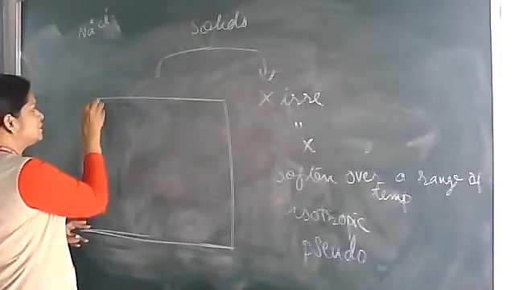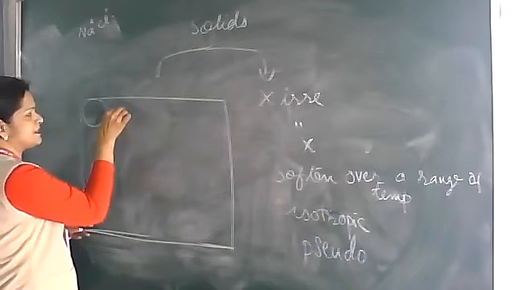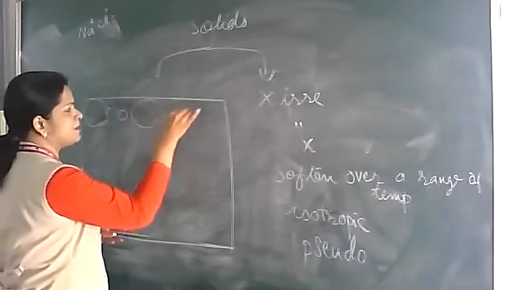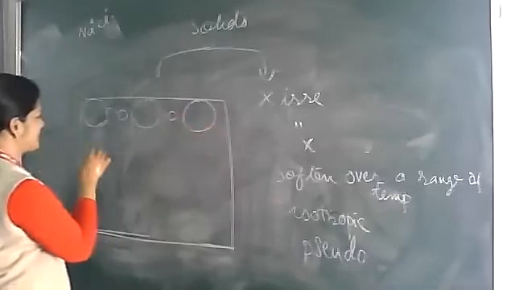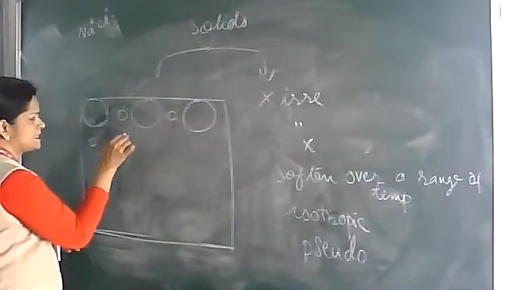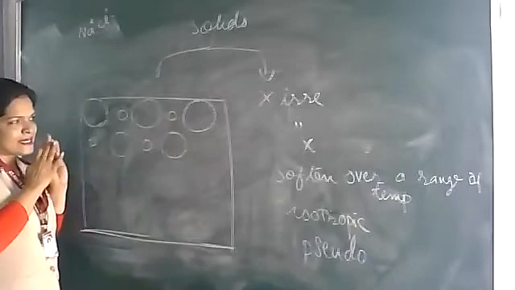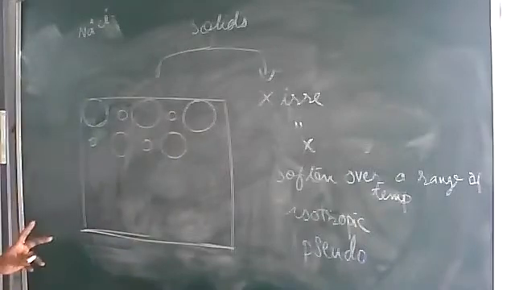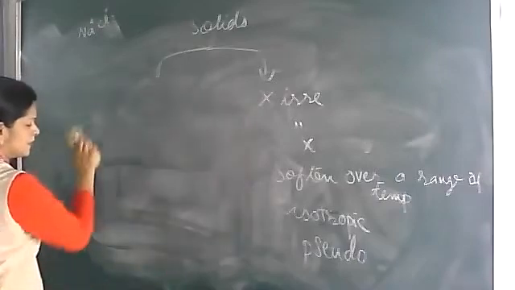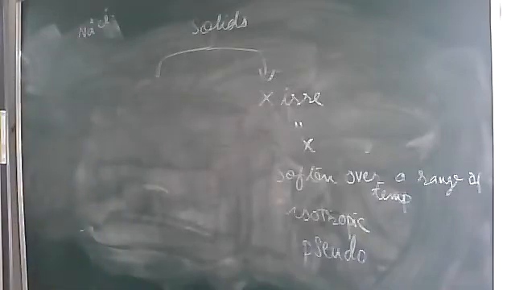So here: Cl minus, then Na plus, then Cl minus, then Na plus, Cl minus, Na plus, Cl minus, Na plus, Cl minus. It goes in a regular fashion. Since the particles are arranged in a regular way, they are organized.